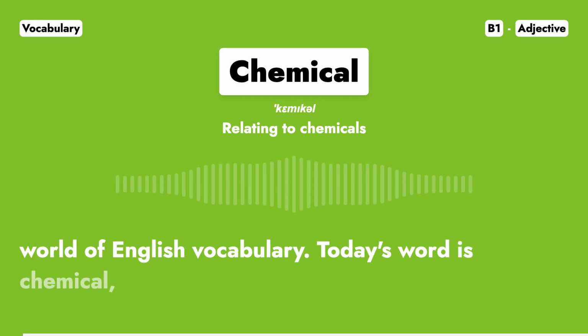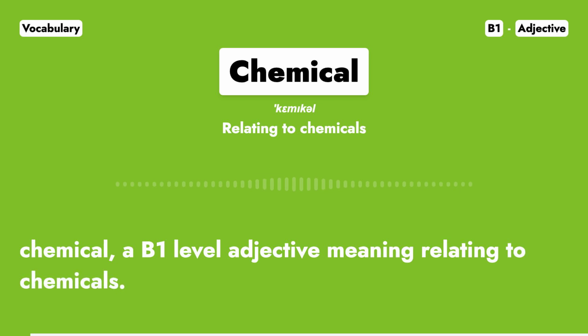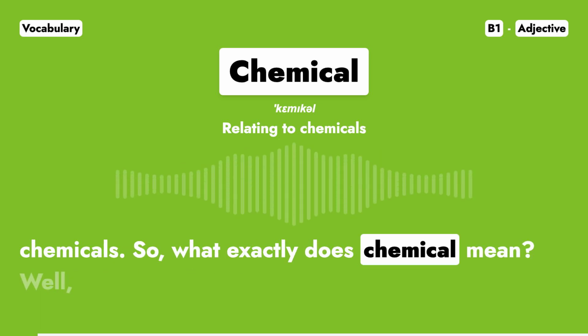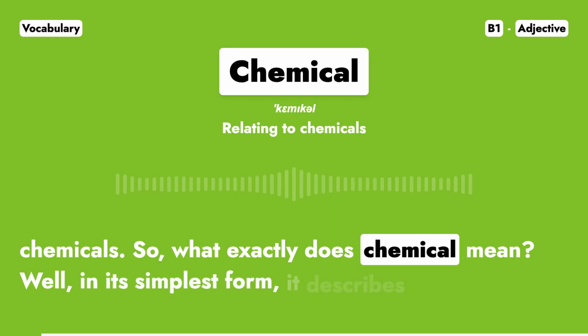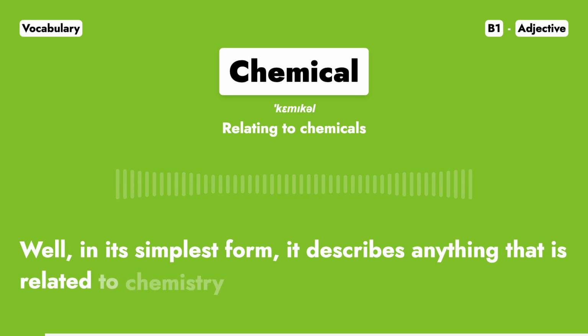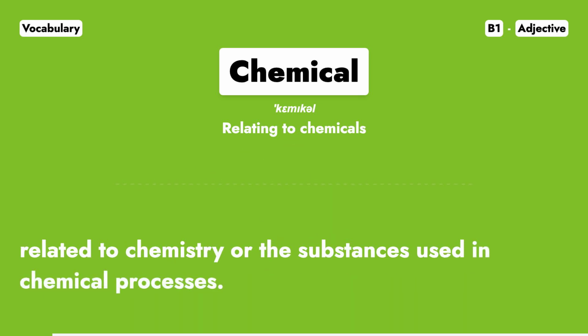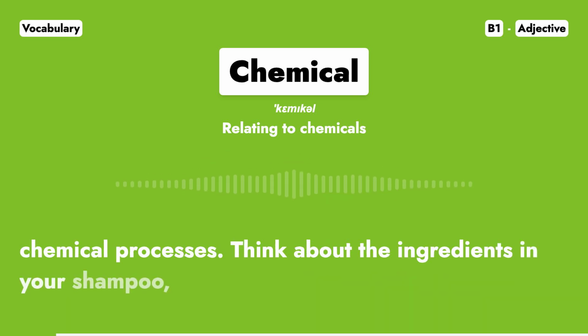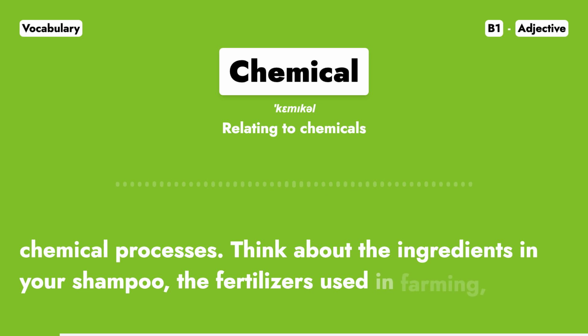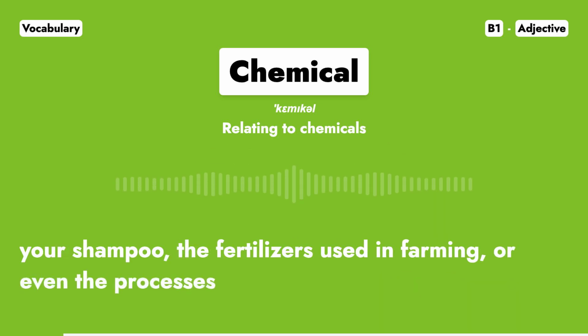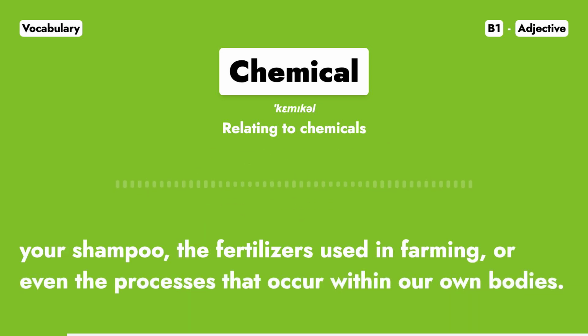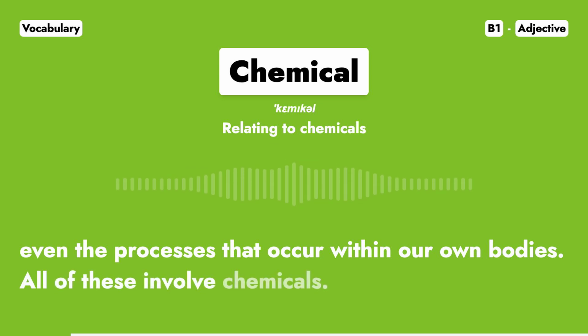Today's word is chemical, a B1 level adjective meaning relating to chemicals. So, what exactly does chemical mean? Well, in its simplest form, it describes anything that is related to chemistry or the substances used in chemical processes. Think about the ingredients in your shampoo, the fertilizers used in farming, or even the processes that occur within our own bodies. All of these involve chemicals.